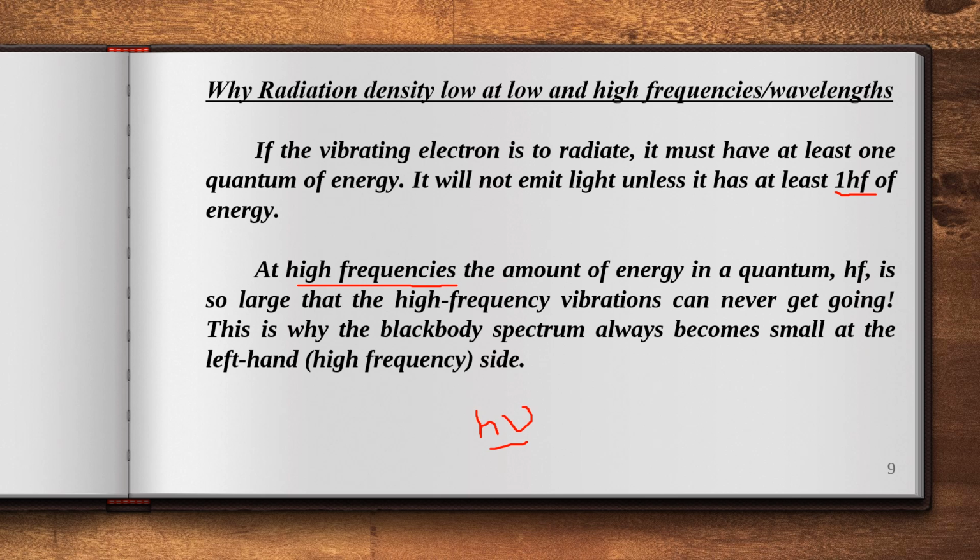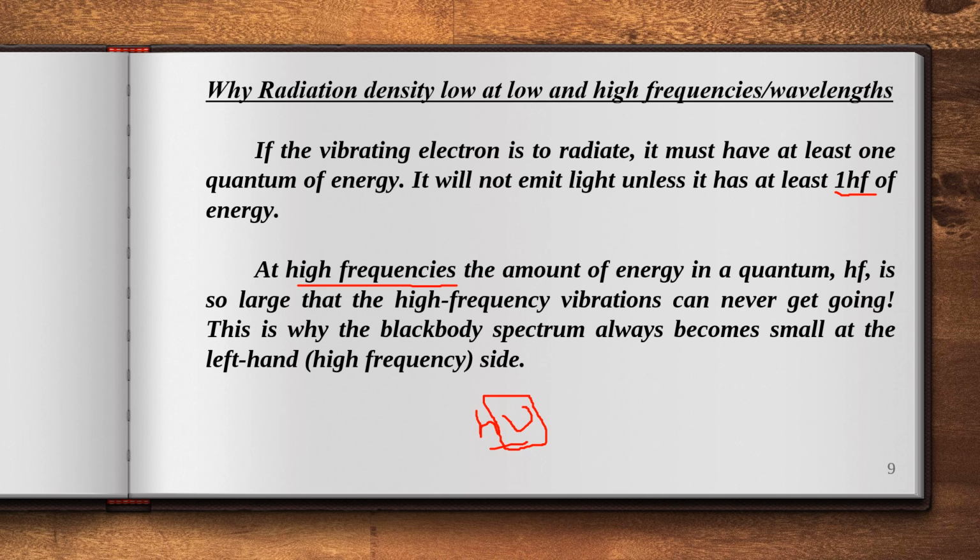At the same time, within the black body, no electron has that much frequency. No electron is vibrating with high frequency. Then obviously not much energy is liberated at the high frequency side. That's why at higher frequencies the energy density value is lower.